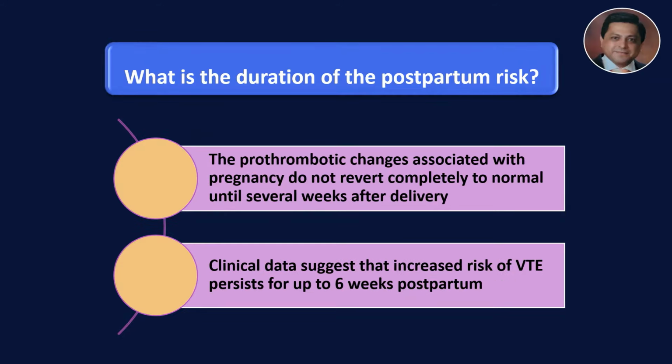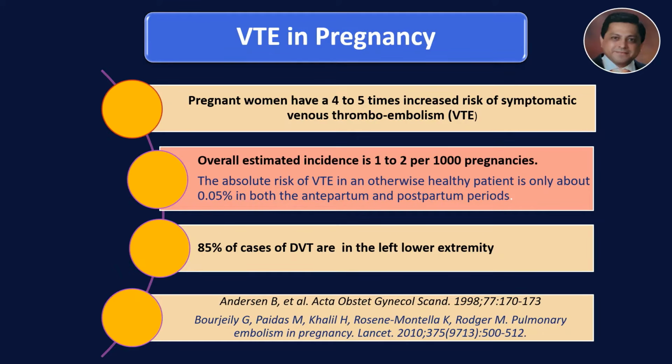What is the duration of the postpartum risk? The prothrombotic changes associated with pregnancy do not revert completely to normal until several weeks after delivery, and clinical data suggest that the increased risk of VTE persists for up to 6 weeks postpartum. Pregnant women have a 4 to 5 times increased risk of symptomatic venous thromboembolism. The overall estimated incidence is 1 to 2 per 1,000 pregnancies, and 85% of cases of DVT are in the left lower extremity.